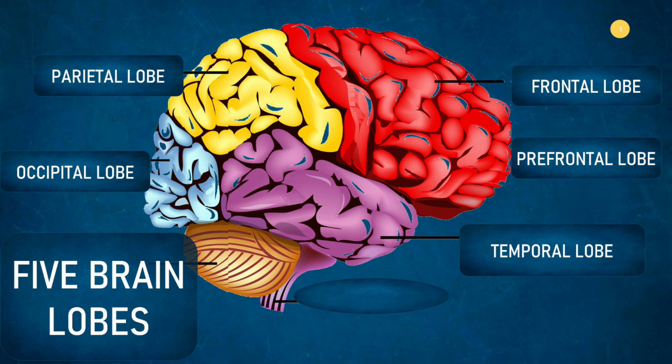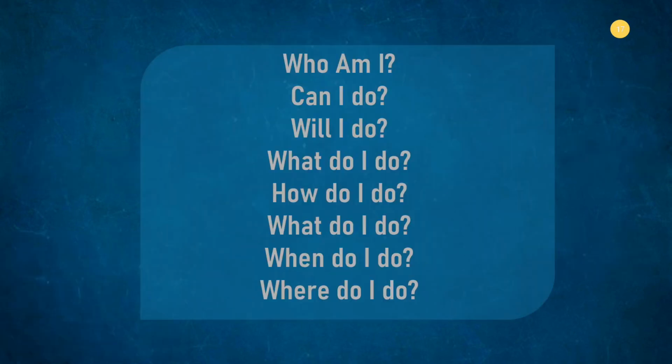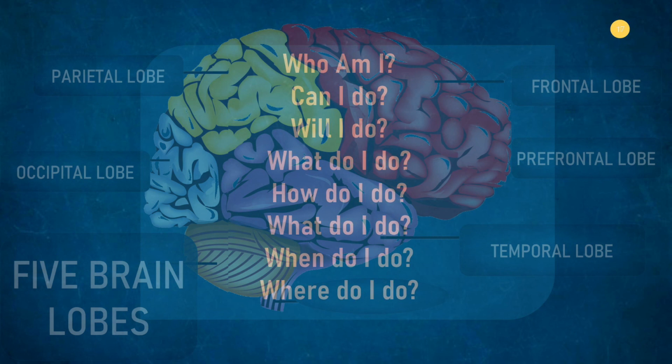So understanding how the 5 lobes interact with each other, how they are connected, how well they interact with each other, this information about the lobes influences who I am, what I can do, what I will do, how I do it, when do I do it, and where do I do it. So all this is influenced by the brain connections, by the brain lobes, which we need to first be aware of in ourselves. It is only then that we can learn how to use it effectively.